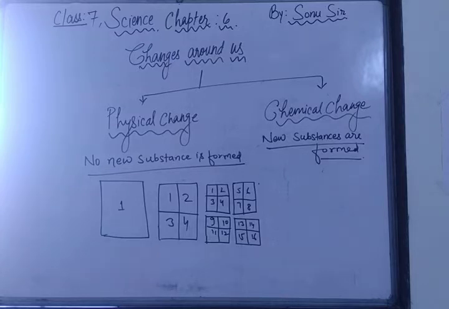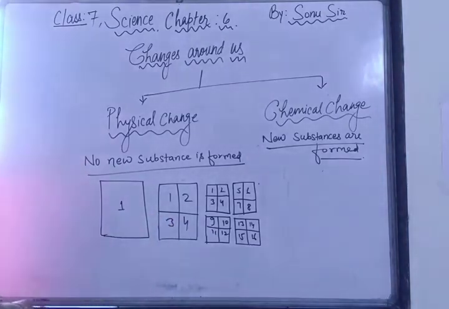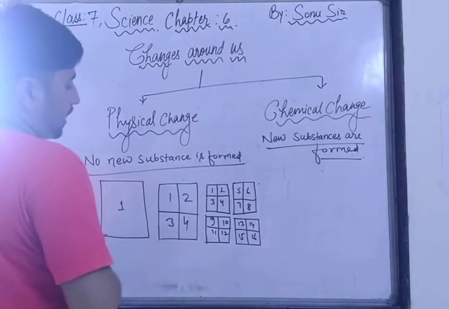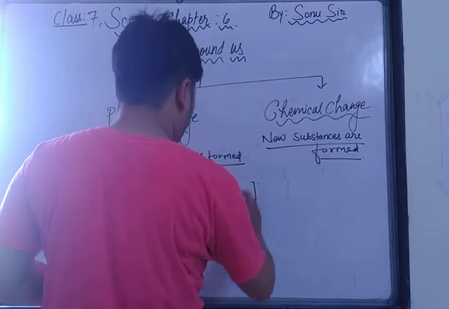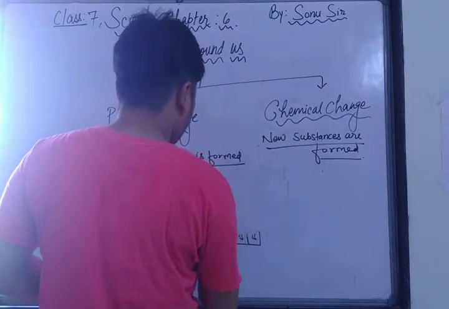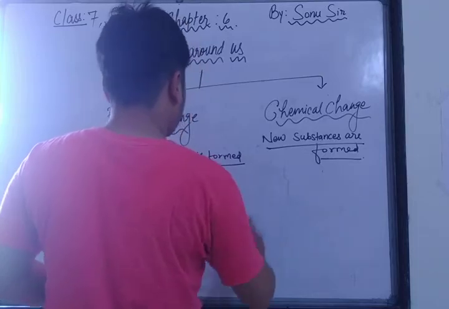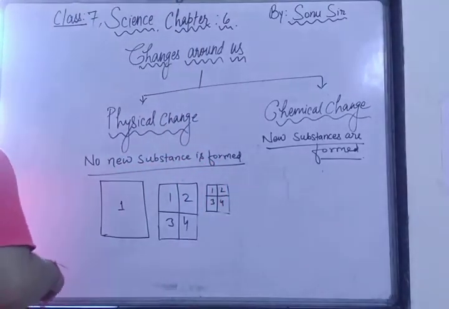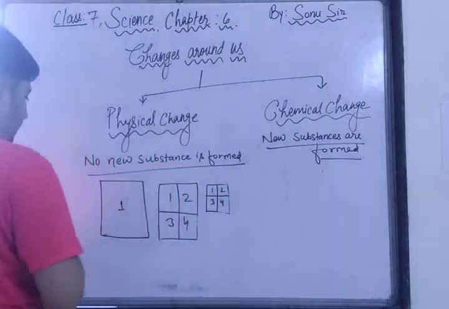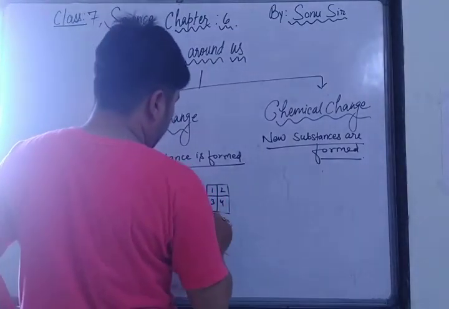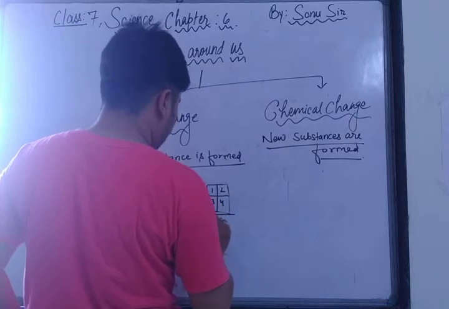Otherwise in your NCERT, what have they done? They have just taken the first part and second part. They have taken one piece of paper and cut that piece of paper into 4 parts, and the rest 3 parts are just like that only.